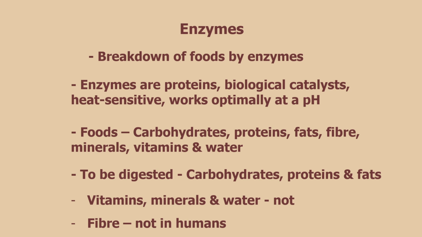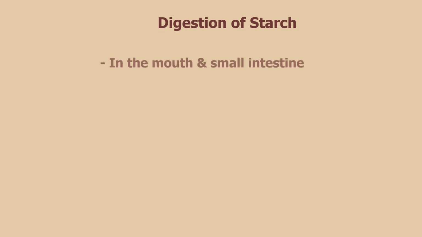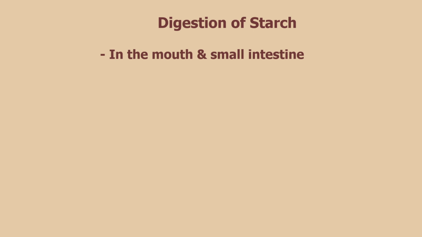Now we are going to look at the digestion of individual foods. Digestion of starch. Starch is digested in two main locations within the digestive system. First is in the mouth. Second is in the small intestine. The enzyme responsible for breaking down starch is amylase.